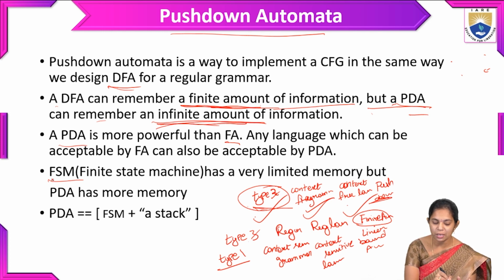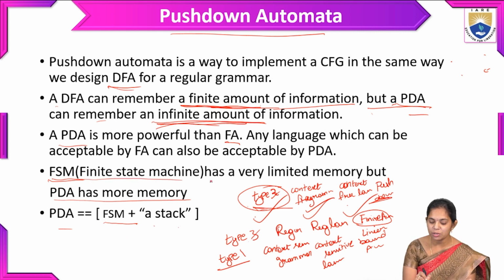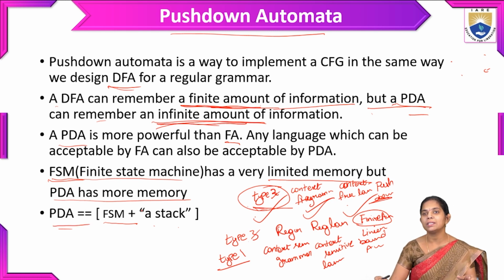So the finite state machine has a very limited memory, but the PDA has more memory. The PDA is nothing but a finite state machine with a stack. A finite state machine has limited memory. When we add that stack to the finite state machine, it is called a PDA. So that is the difference. Why is a PDA more powerful than finite automata? Because it has the stack, and in that stack we can store infinite amount of information.